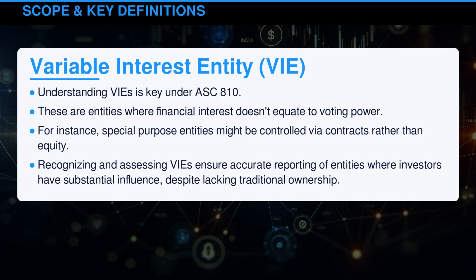Understanding VIEs is key under ASC 810. These are entities where financial interest doesn't equate to voting power. For instance, special purpose entities might be controlled via contracts rather than equity. Recognizing and assessing VIEs ensure accurate reporting of entities where investors have substantial influence, despite lacking traditional ownership.